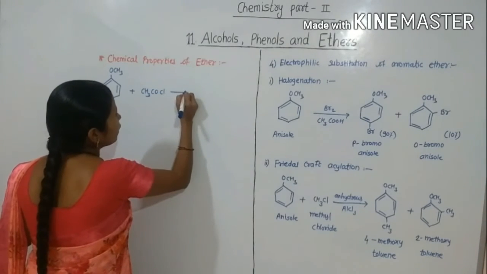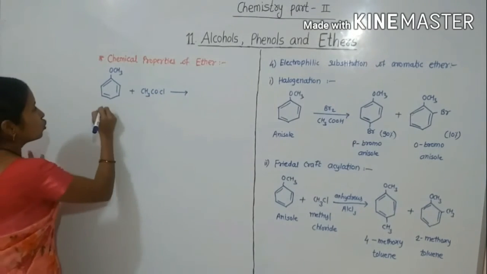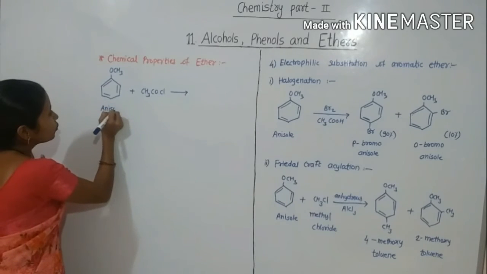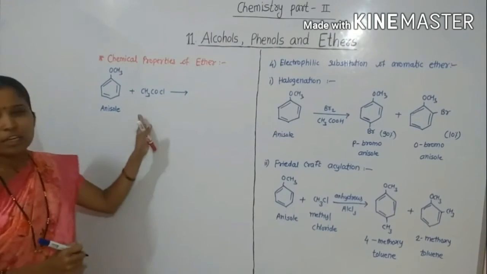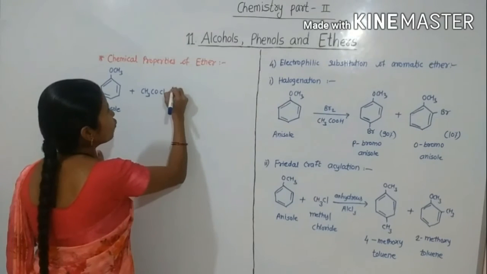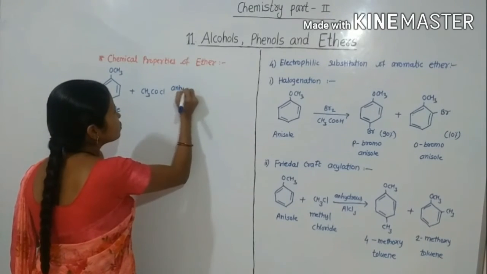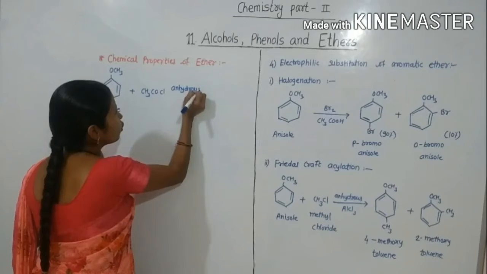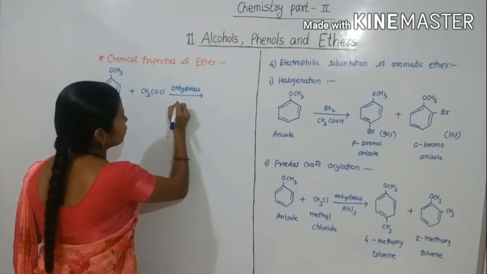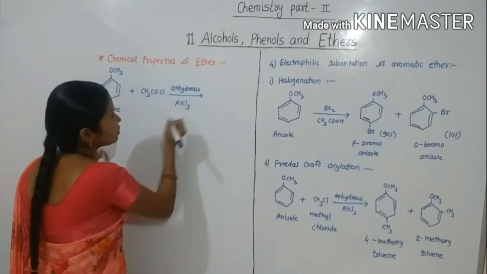Anisole reacts with acid chloride in presence of anhydrous aluminium chloride, AlCl3.